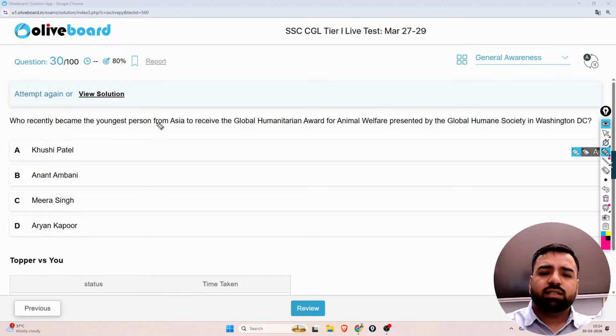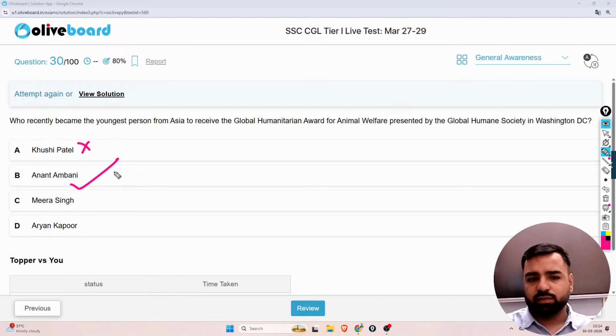Who recently became the youngest person from Asia to receive the Global Humanitarian Award for Animal Welfare presented by the Global Humane Society in Washington DC? Was it Khushi Patel? Was it Anant Ambani? Yes, it was Anant Ambani. So Anant Ambani, that is option number B, is the perfect answer. Next, what is the next question?